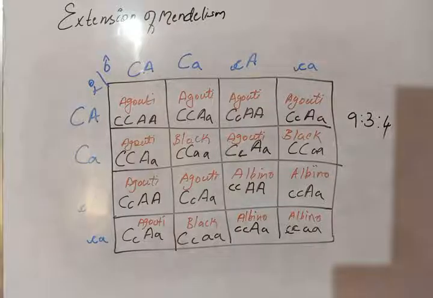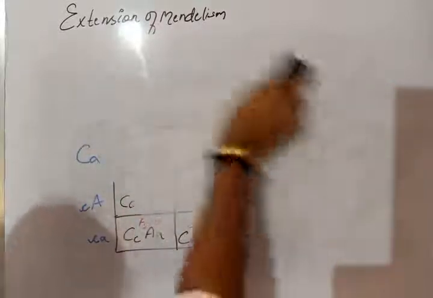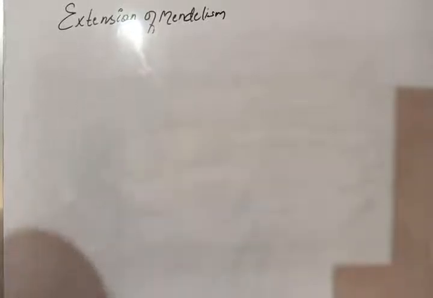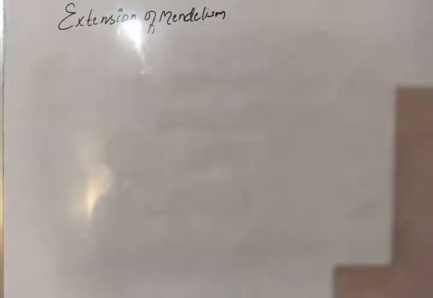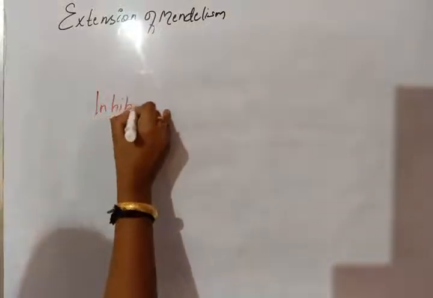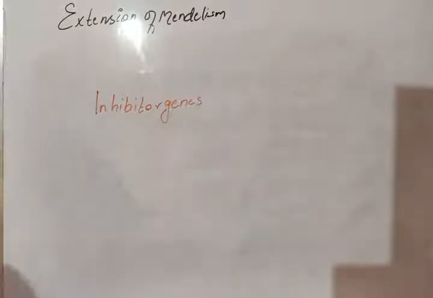There are many other types of gene interactions. I will just give you the ratios only, because these are the important things. All are important, but we just try to memorize the ratio alone. So we have dominant epistasis, recessive epistasis, complementary genes, then supplementary genes. Then inhibitor genes are there.